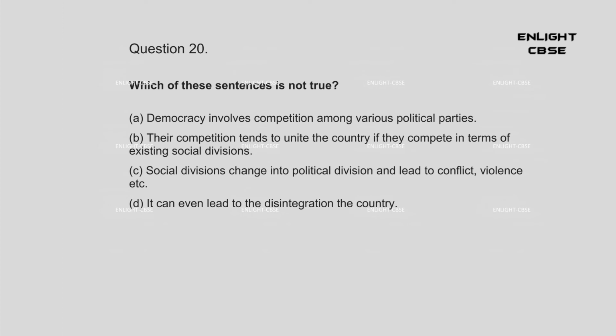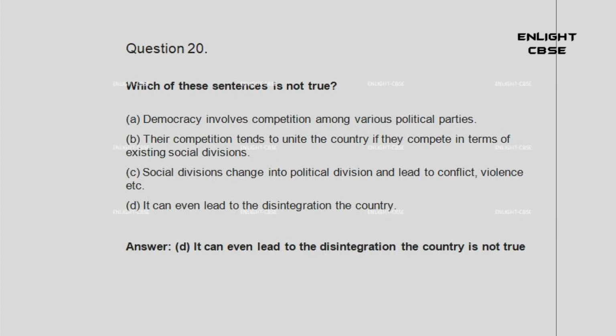Question 20. Which of these sentences is not true? A. Democracy involves competition among various political parties. B. Their competition tends to unite the country if they compete in terms of existing social divisions. C. Social divisions change into political division and lead to conflict, violence, etc. D. It can even lead to the disintegration of the country. Answer: D. It can even lead to the disintegration of the country. This sentence is not true.